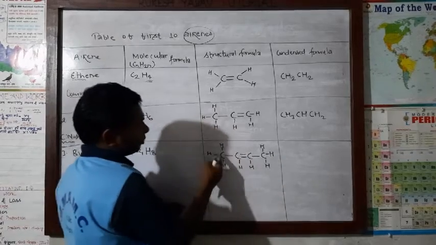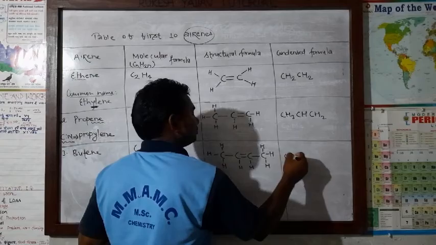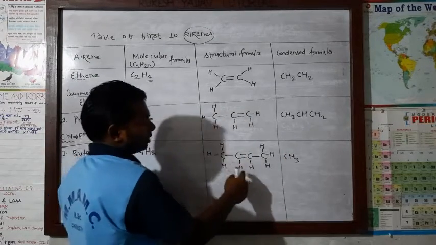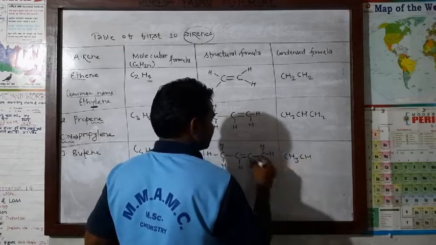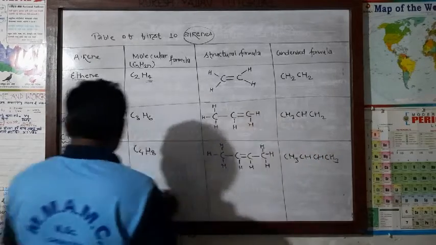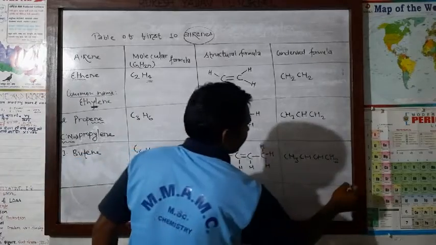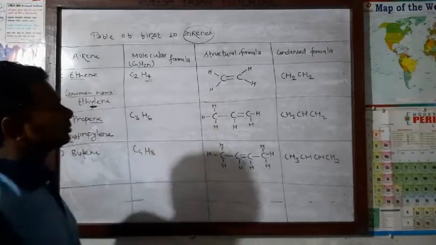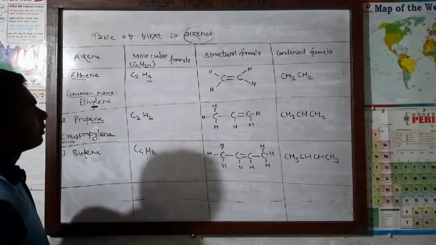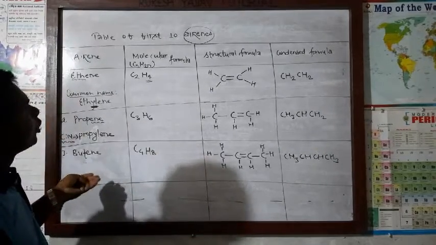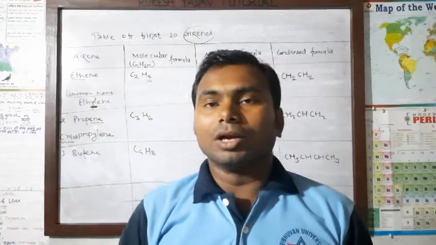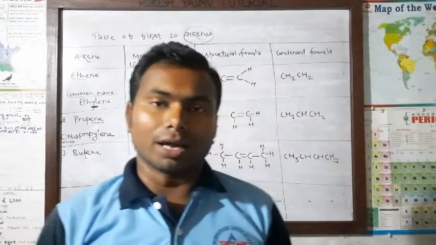Now its condensed formula will be CH3. With this carbon, how many hydrogen atoms? 3. CH, and CH3. In the same way, you can write the others also. If you have any type of problems, you can ask me. Now, after that, this is the table of the first 10 alkenes. Now, after alkene, we are going to discuss alkyne.